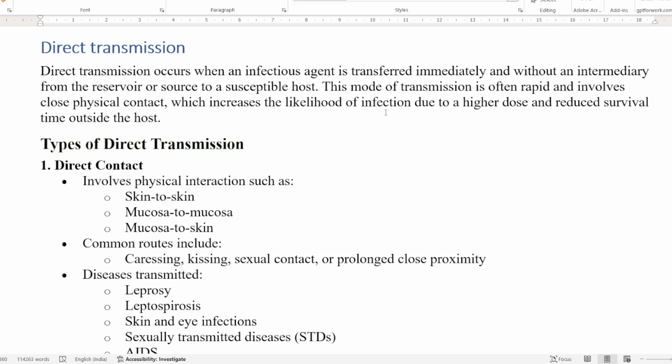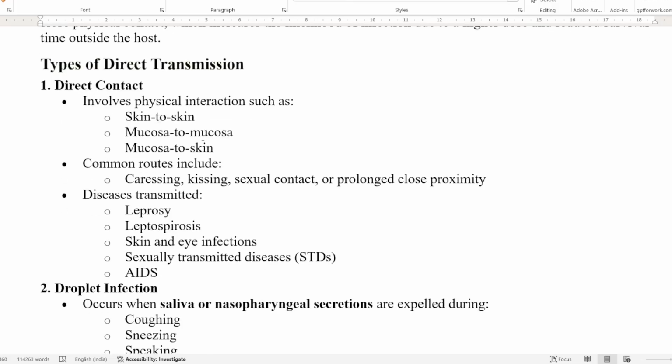This means the infectious agent is in a multiplied form, it is strong enough, and its survival time outside the host is less, so it gets immediately into the body of the host. There are various types of direct transmission.